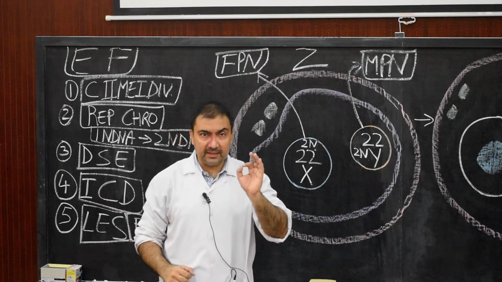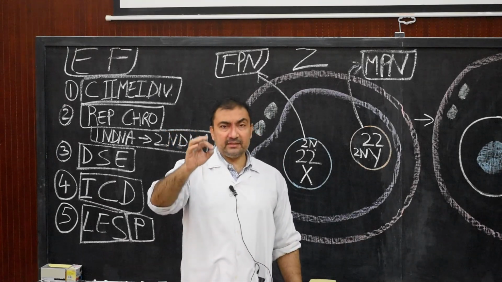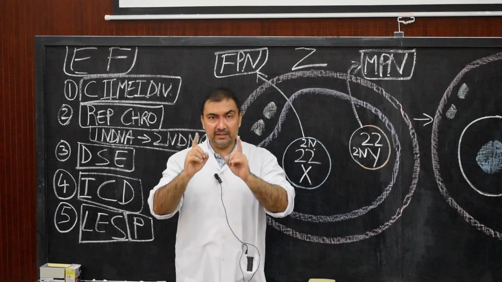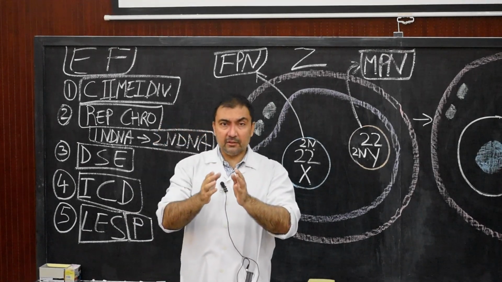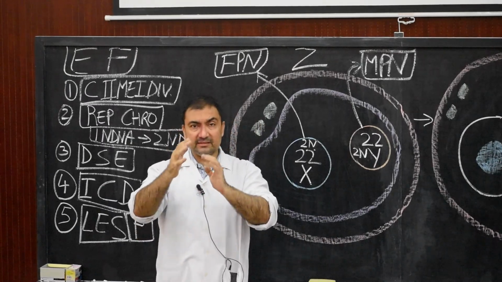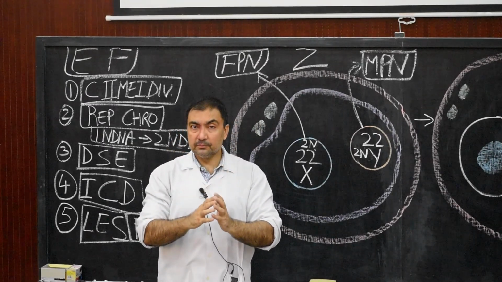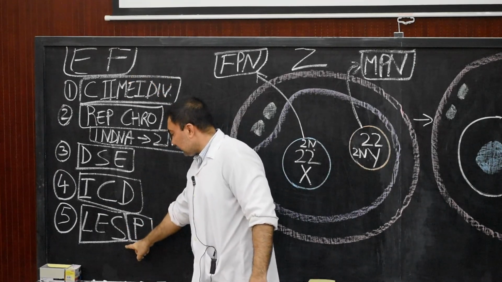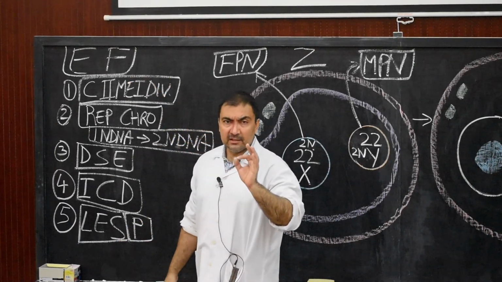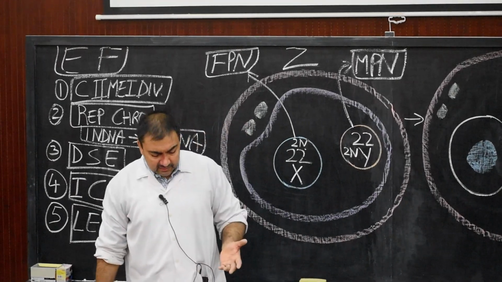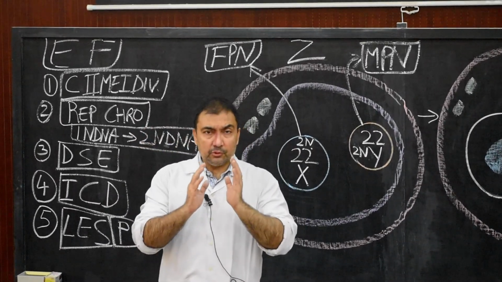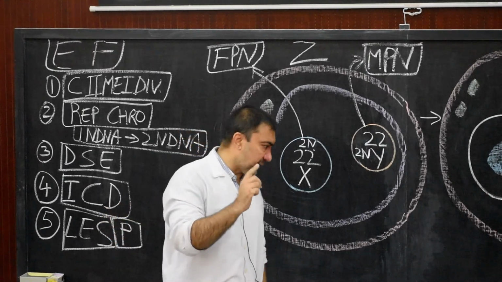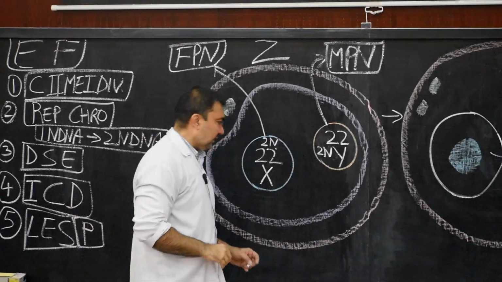Please note down this last point. The last point is the line of entry of spermatozoon while crossing the barriers will determine the polarity, or it will determine the cephalocaudal axis of the embryo. Here we finish the effects of fertilization, and in the end, as applied anatomy, as clinical anatomy, we have to note down parthenogenesis. What is parthenogenesis? Very important. It is asked as a 1 mark question answer also.